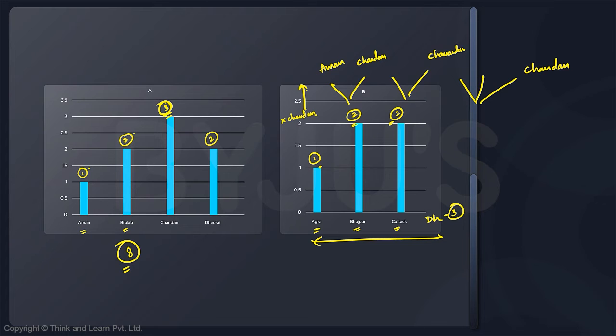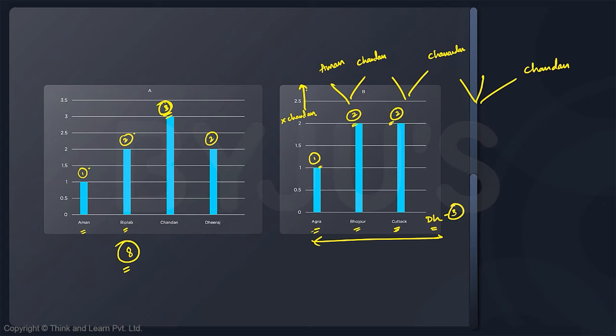Now Dheeraj has to visit 2 places. Now, which 2 places could it be? Now Dheeraj can visit Agra, he could visit Cuttack, he could visit Dhanbad. Any of these 3 places he can visit, right? So we don't know. So there are basically 3 places left for Dheeraj and 2 times he is going. So basically any 2 out of these 3 he can visit.